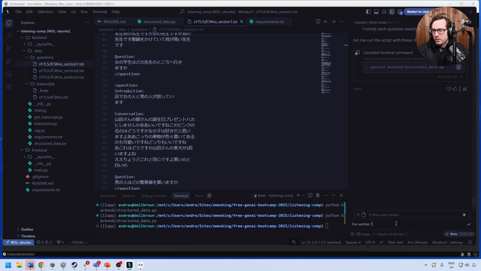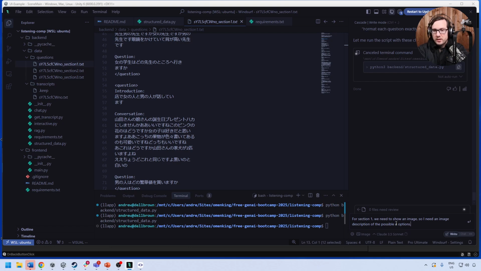For section 1, we need to show an image. So I need an image description of the possible 4 options. For section 1, we need to show an image. So I need an image description of the possible options.